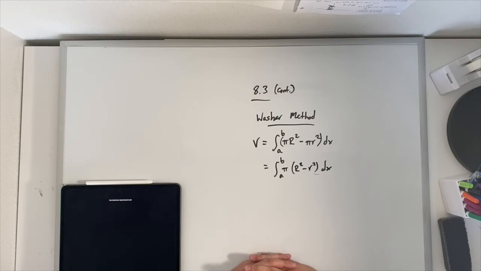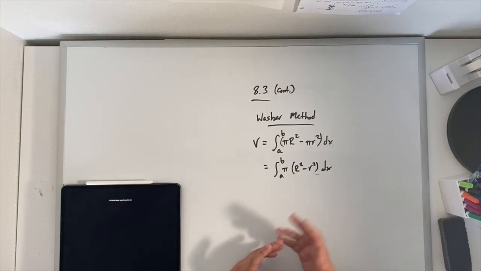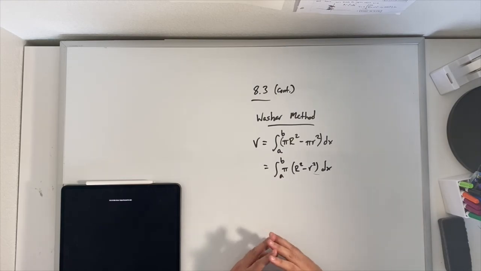We will continue talking about the washer method for the next week. Okay, we just revolved around the x-axis. Next week we'll look at what happens when we revolve about the y-axis and lines other than the x and the y-axes. Okay. So please come to the Google Meet today if you have any questions about this.